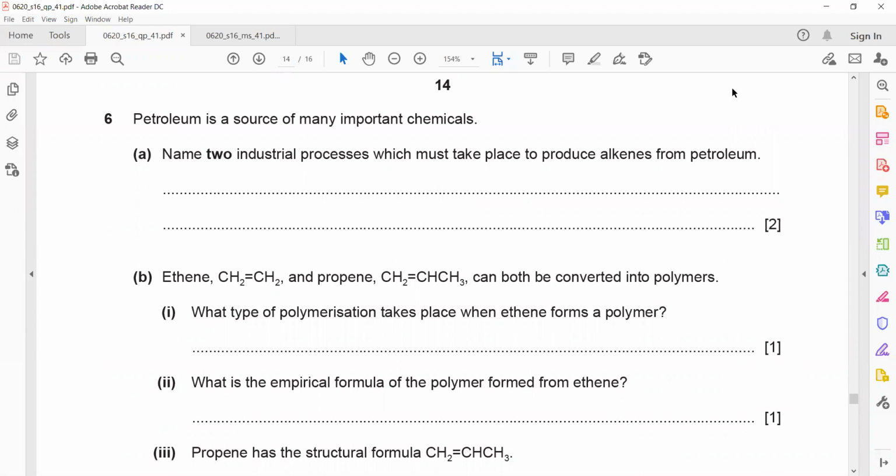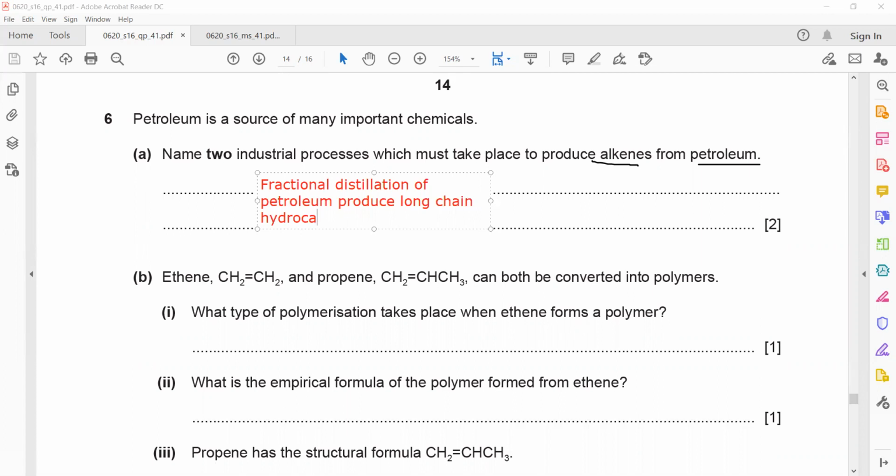First is fractional distillation, because when you do fractional distillation of petroleum, it will produce long chain hydrocarbons, which are cracked to produce alkene.